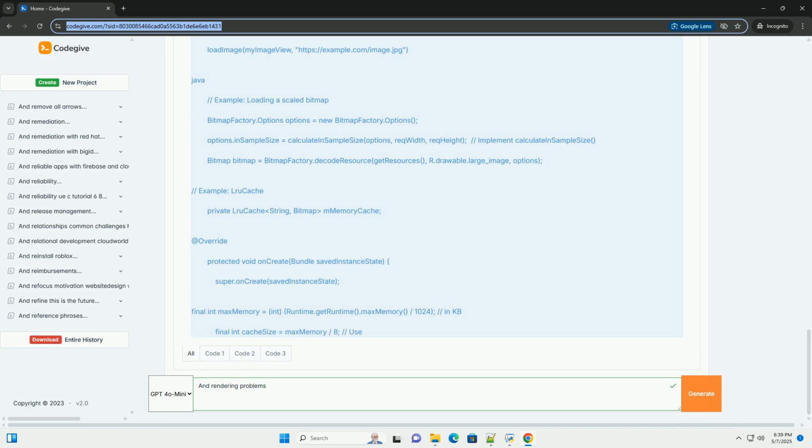Disable hardware acceleration for specific views: if hardware acceleration is causing rendering artifacts, try disabling it for the affected views using setLayerType, View.LAYER_TYPE_SOFTWARE, null. Disable hardware acceleration for the entire activity or application, use with caution.